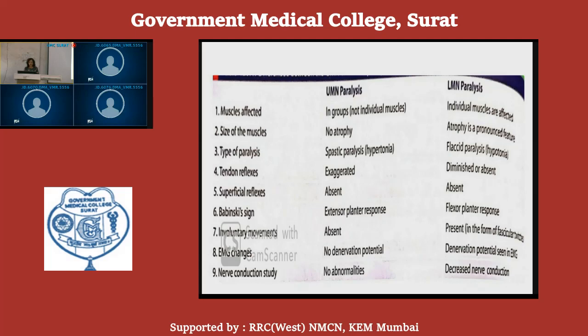In the nerve conduction study, we do not observe any abnormalities in upper motor neuron paralysis, whereas there is decreased nerve conduction in lower motor neuron paralysis. So this is in short about the upper motor neuron and the lower motor neuron.